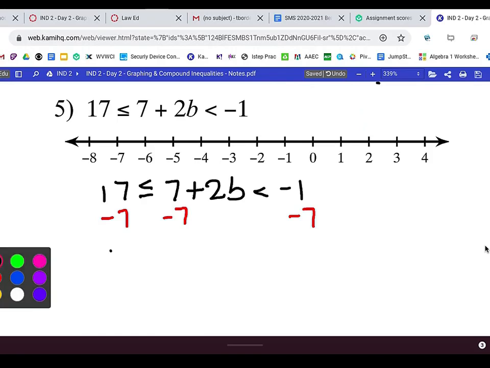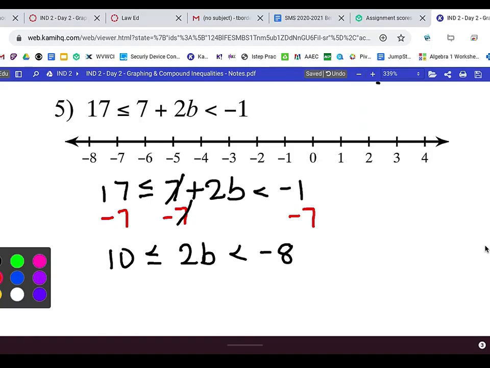17 minus 7 is 10. Sign doesn't change because we didn't divide or multiply by a negative. The 7's cancel out, and we're left with 2b in the middle. And then that sign didn't change. Negative 1 minus 7 is negative 8. That's step 1. Still need to do a little bit of work to get that b by itself.